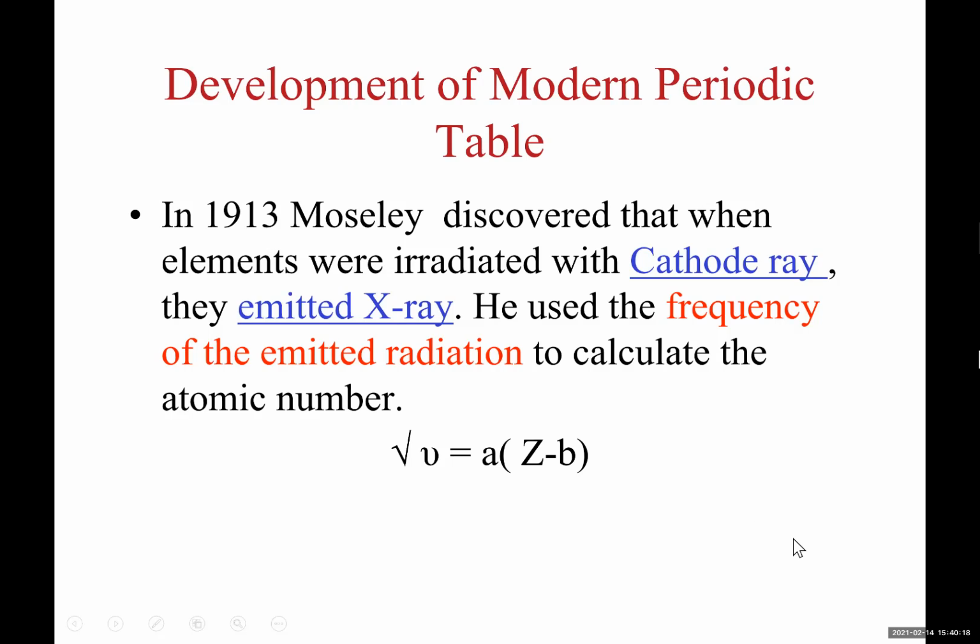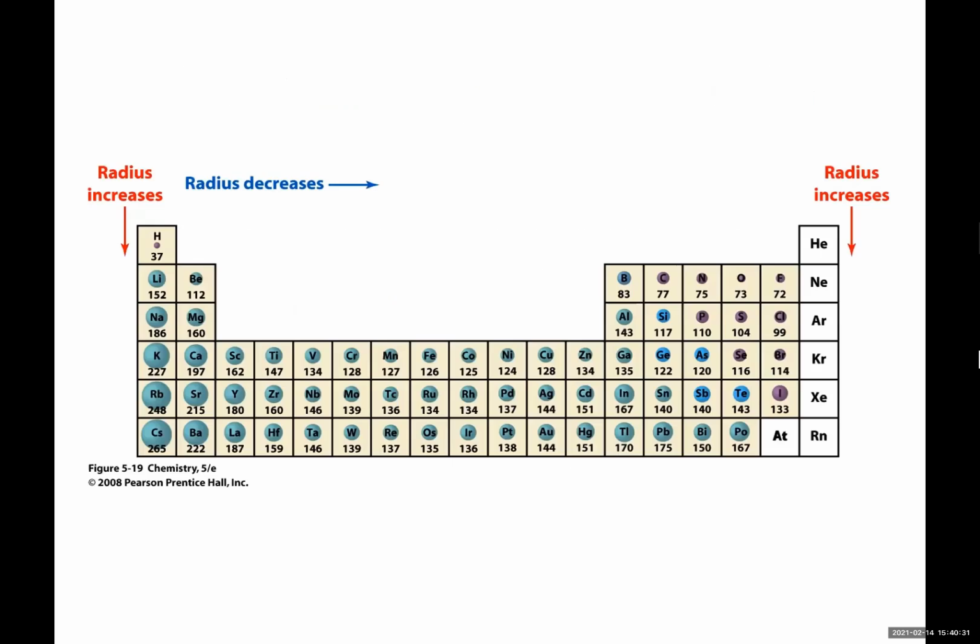So after that, scientists decide to resolve the problem of periodic table of Mendeleev by simply reorganizing elements and placing them in the order of increasing atomic number. And in this table, argon is here, far away from potassium, which is very reactive metal, and argon is non-reactive, non-metal.